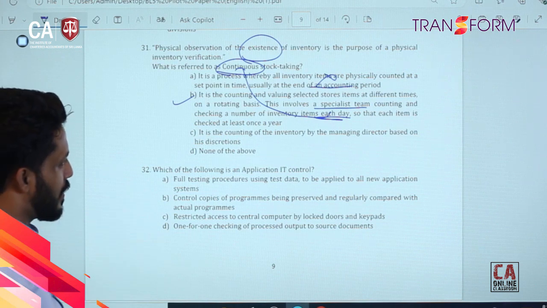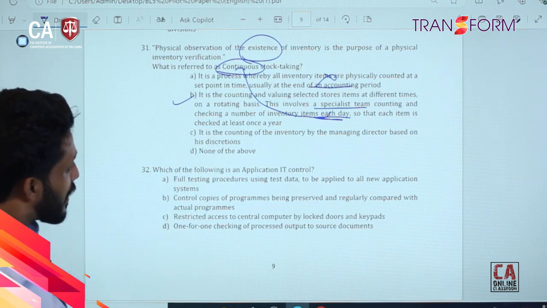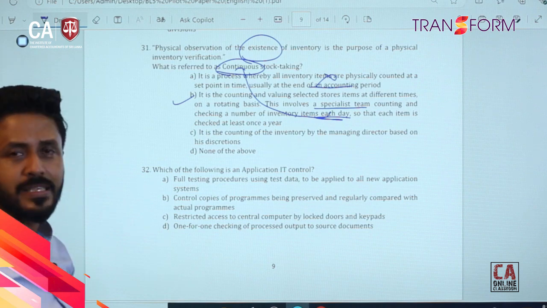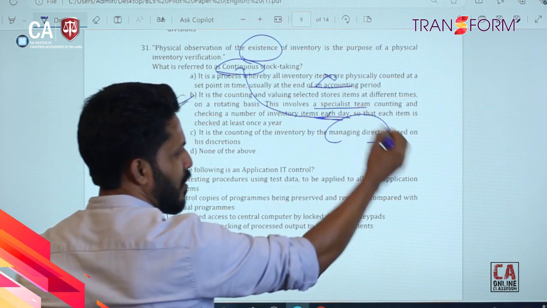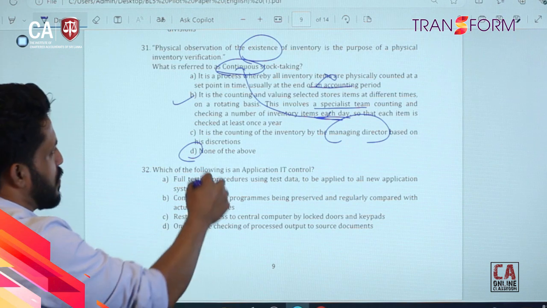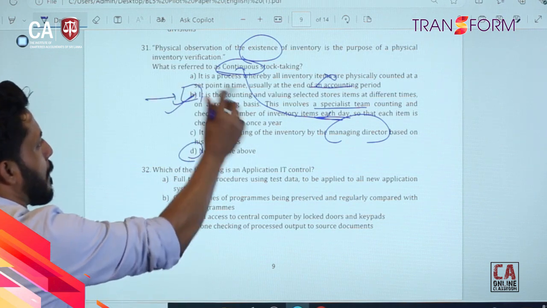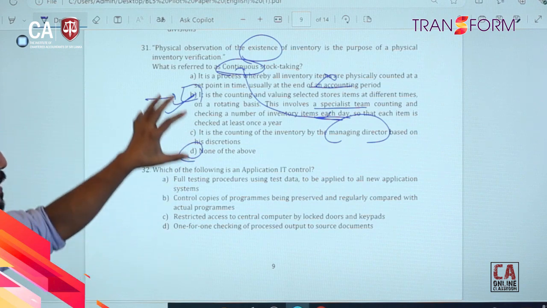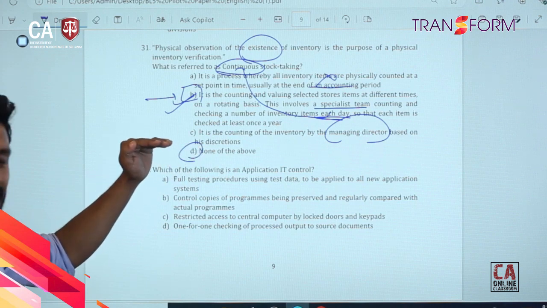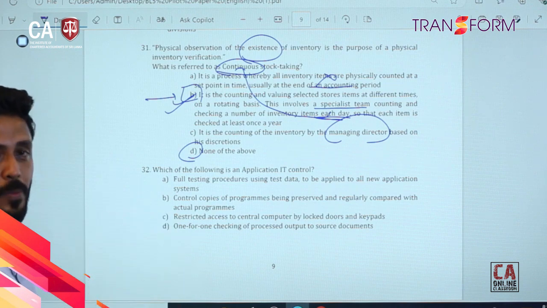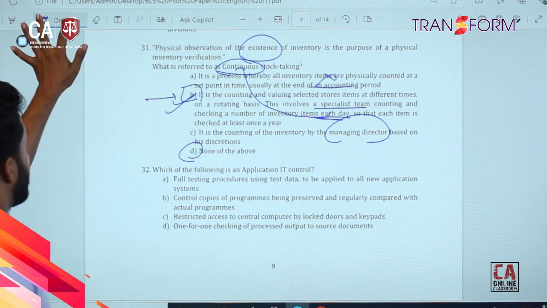We'll check the other ones as well. It is the counting of the inventory by the managing director based on his discretion. So the managing director won't participate in the inventory count, right? This can't be. So the exact answer is answer B, right? Likewise, you need to go through each and every one. You may have found the exact answer, but still you need to read the other answers. That's the way we have to address a multiple choice question, right?